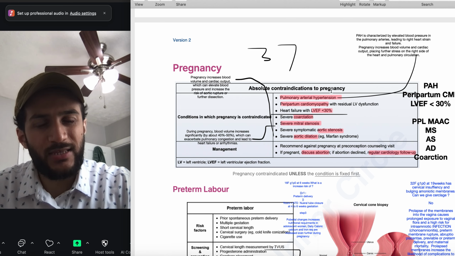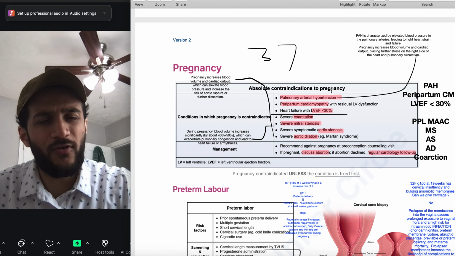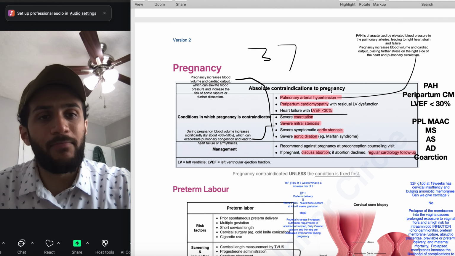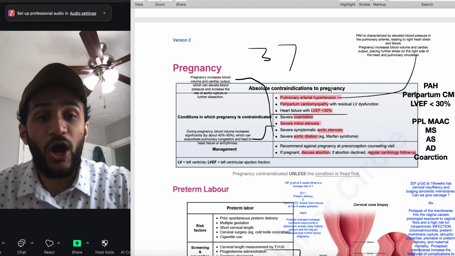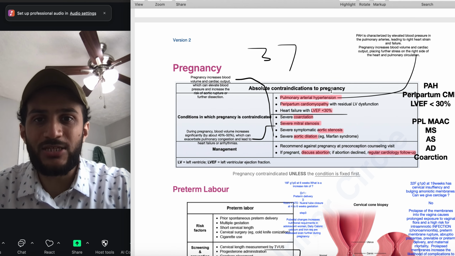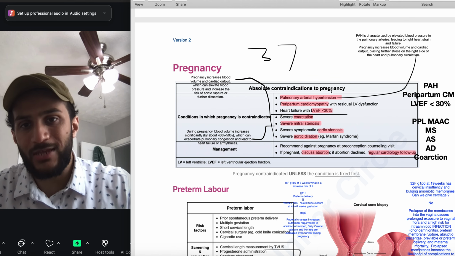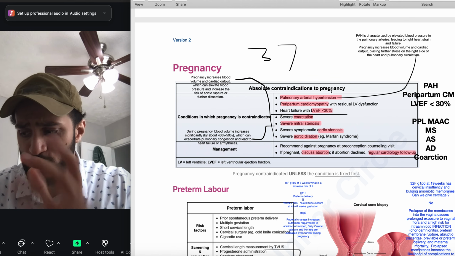Okay, so we can see that with pulmonary artery disease, elevated blood pressures lead to right heart strain and failure. And in pregnancy, there's going to be more blood volume and cardiac output, so that'll make it even worse. Aortic dissection: basically in pregnancy, there's going to be increased blood volume and cardiac output, and this will put pressure on the aorta and cause it to rupture.